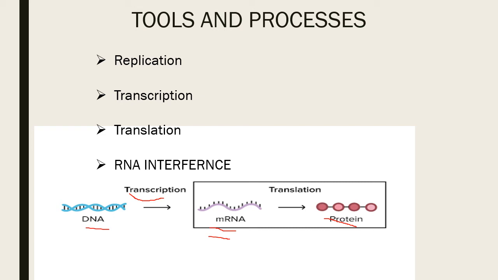The production of mRNA from DNA is called transcription, whereas the synthesis of protein from mRNA is called translation. But I have given another word here, RNA interference. What is RNA interference? If you look here, mRNA is helping in the synthesis of protein, but you are interfering with this process. How do you interfere?